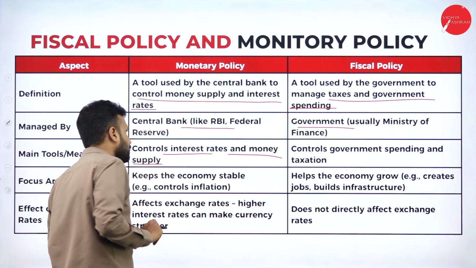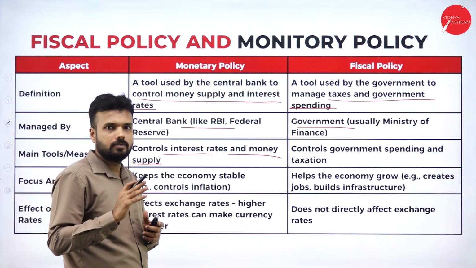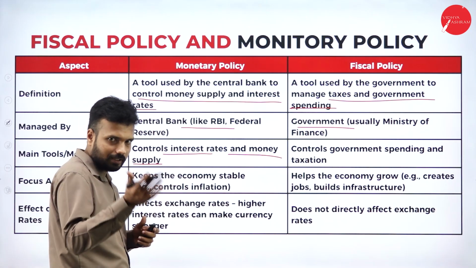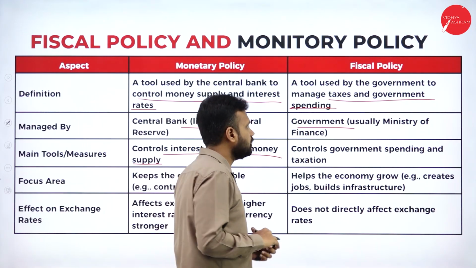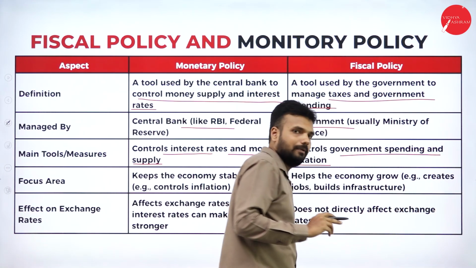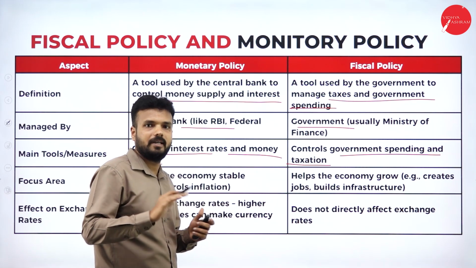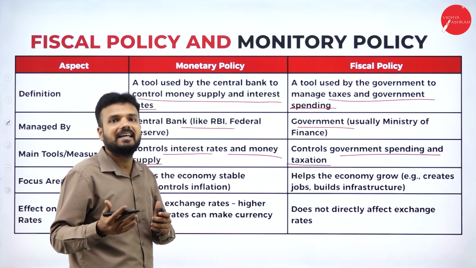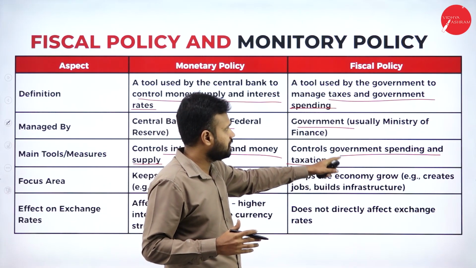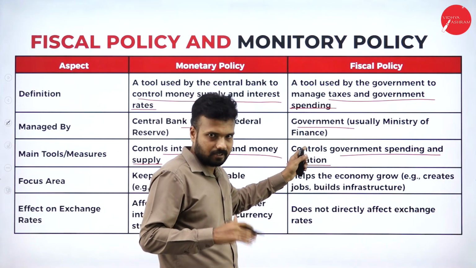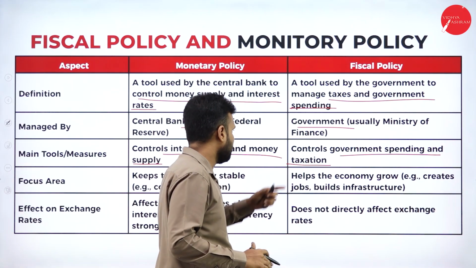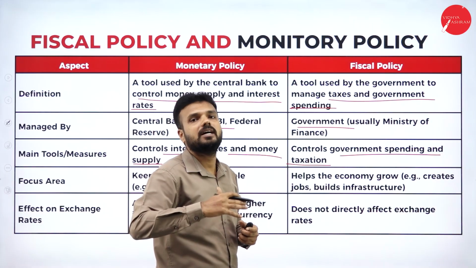Okay, so because Reserve Bank of India is the only authority which used to control the money supply and interest rate based on the forex value. Fiscal policy controls the government spending and taxation. So here we see Nirmala Sitharaman, she is going to amend the tax rates or the tax slabs every year. Okay, so that is what it is going to say. It's about the fiscal policy because she belongs to the Ministry of Finance of our nation. Okay, so government spending, it is regarding the expenditure of the government and also the income to the government through the tax.